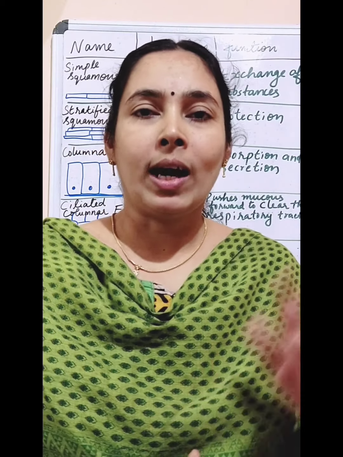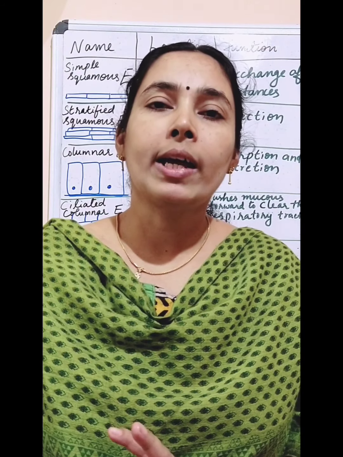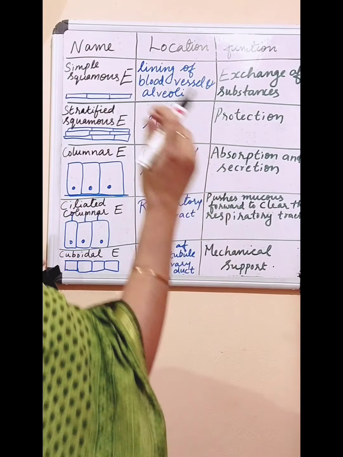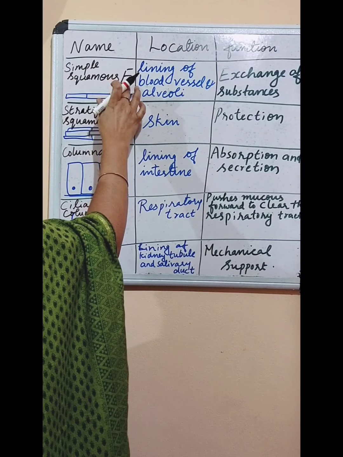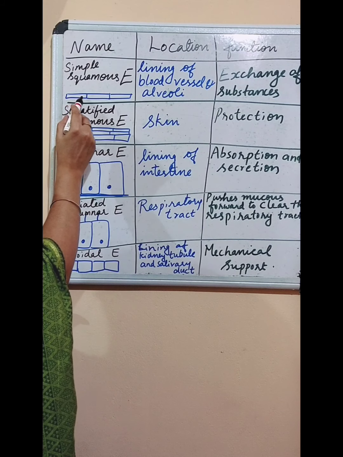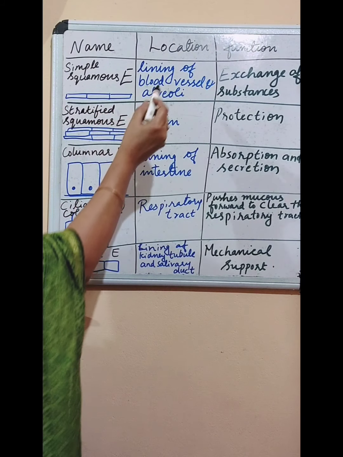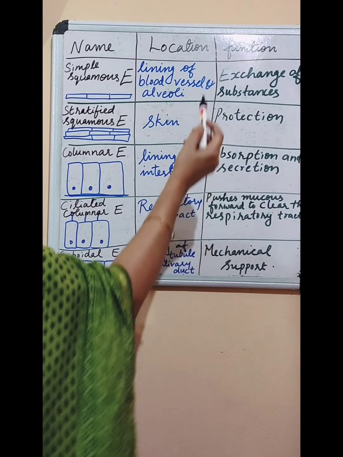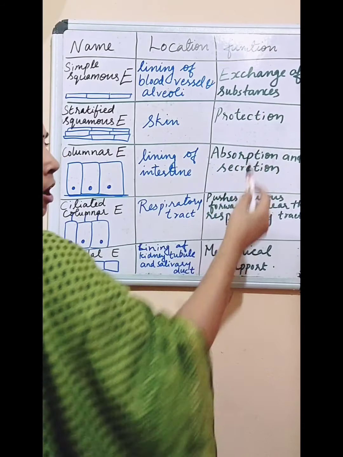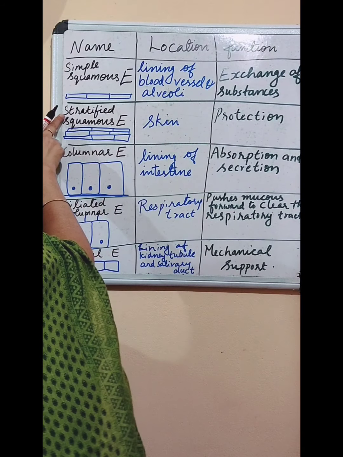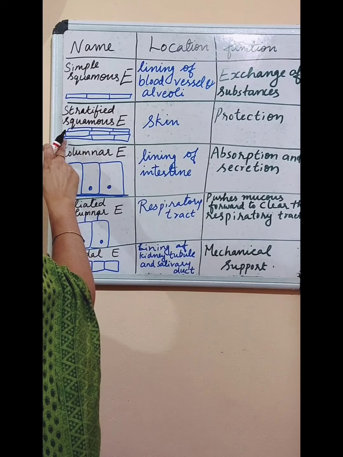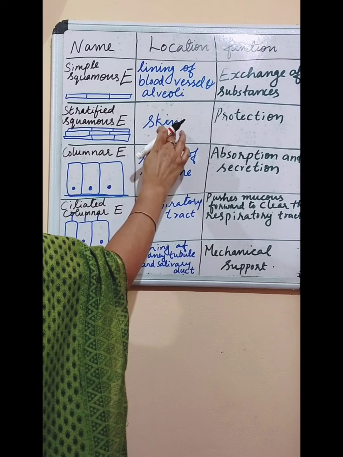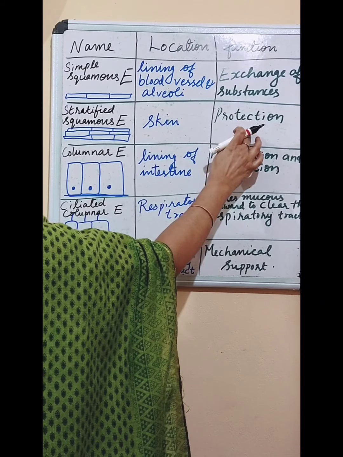Now we can look at this table to study the location and function of the epithelial tissues. First one is simple squamous epithelium: thin, flat and single layered. Location: lining of blood vessels and alveoli. Function: exchange of substances. The next one is stratified squamous epithelium: thin, flat, many layered cells. Location: skin.